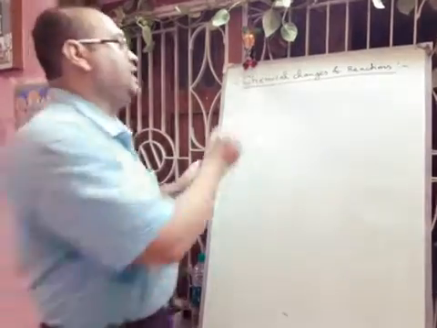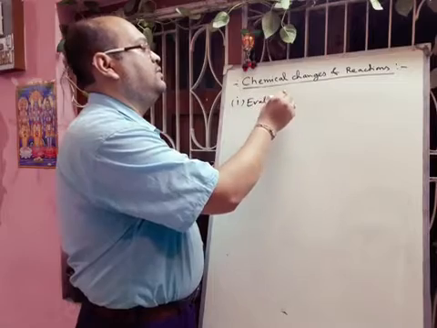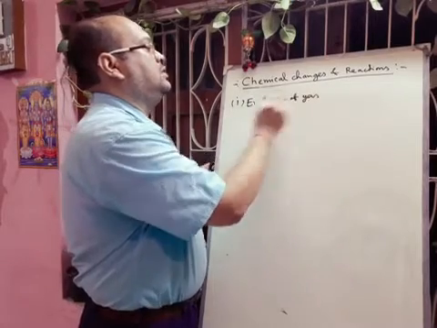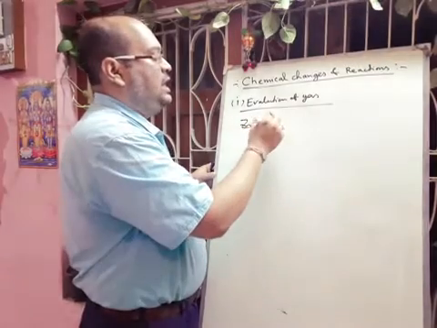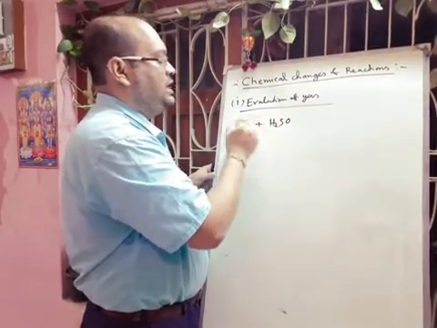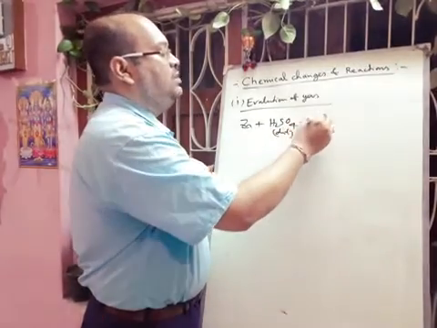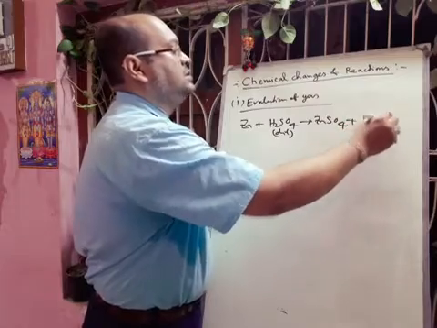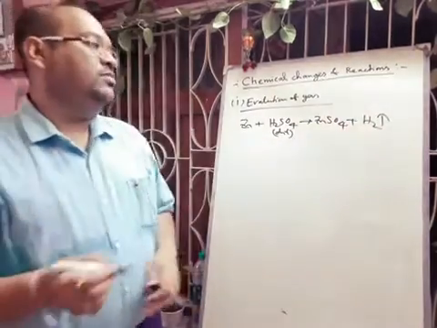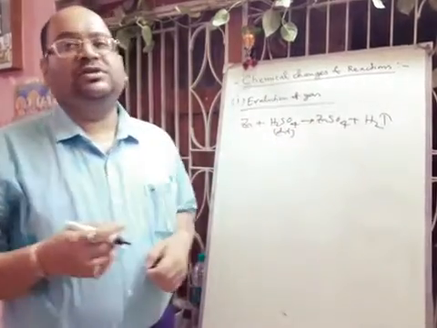First, evolution of gas. All of you know that if we take some active metal, zinc we are taking here, and if you add dilute sulfuric acid, then what will happen? There will be formation of zinc sulfate and hydrogen gas. And this hydrogen gas, all of you know, burns with a pop sound. So in this chemical reaction, there is evolution of gas.